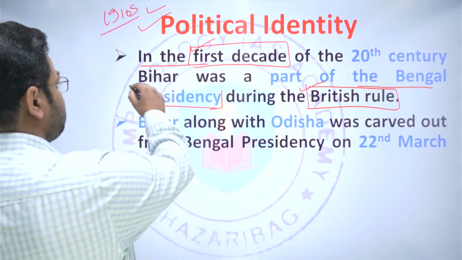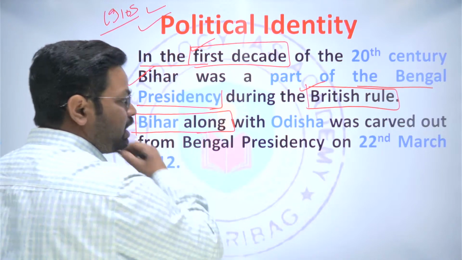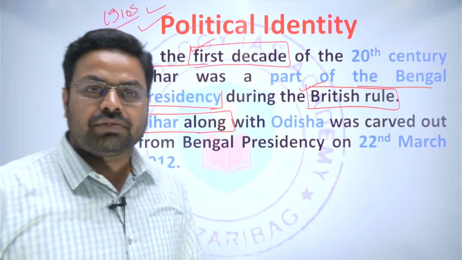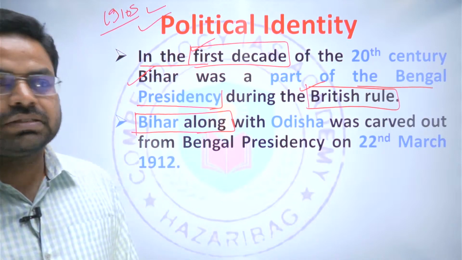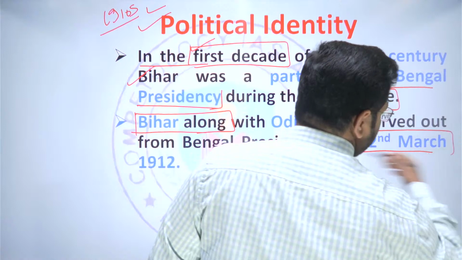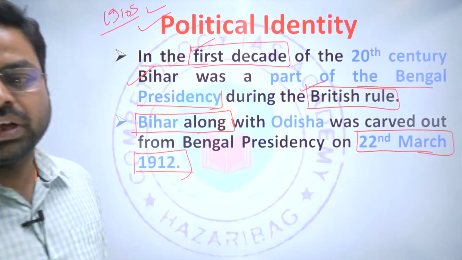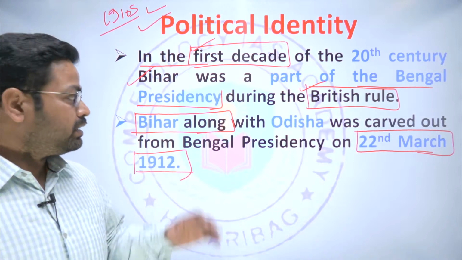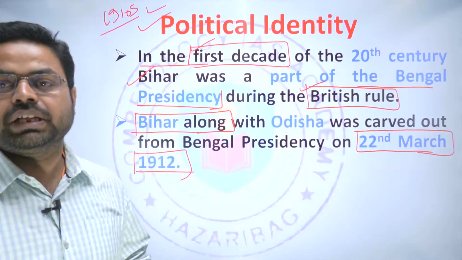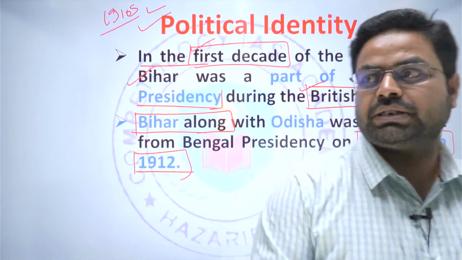Bihar along with Odisha was carved out of the Bengal presidency on 22nd of March 1912, right?